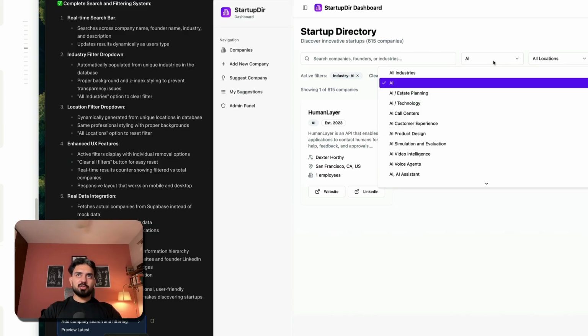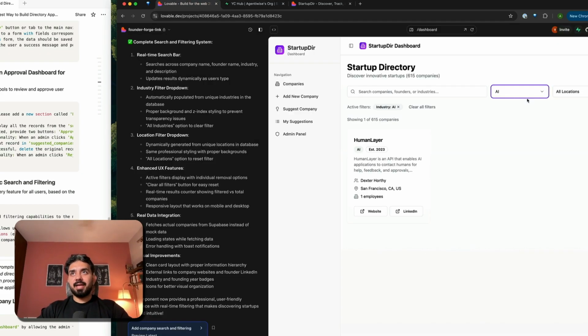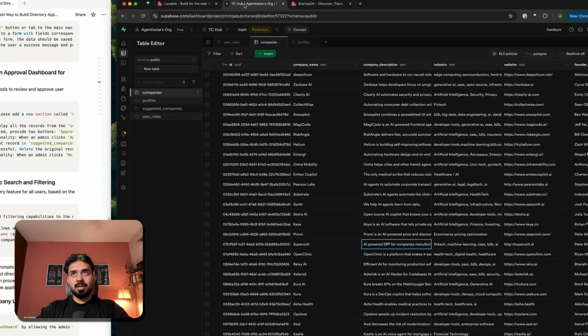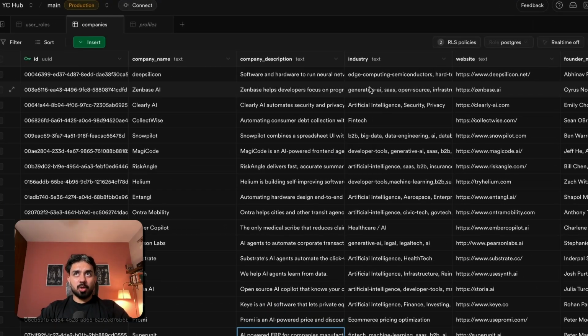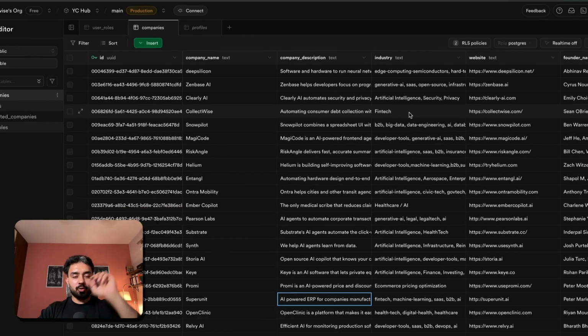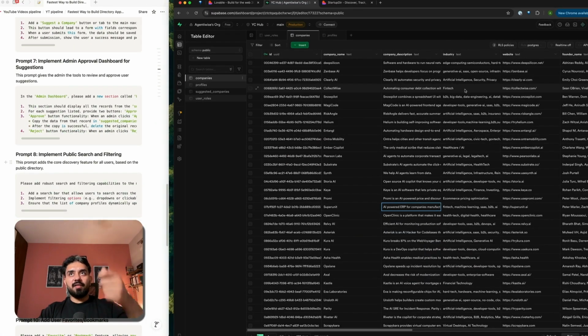this, I think industry is not working. All right, so you can see that industry filter is currently not working because it is taking this industry column as text. So everything, although these are comma separated fields, these are basically tags, generative AI, open source infrastructure, and whatnot. So we want to be able to search with or filter with any particular tag. But right now, all of this is text value. So we need to figure out a way to turn this into a multi-select field.